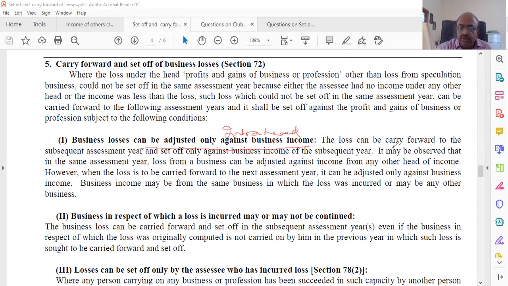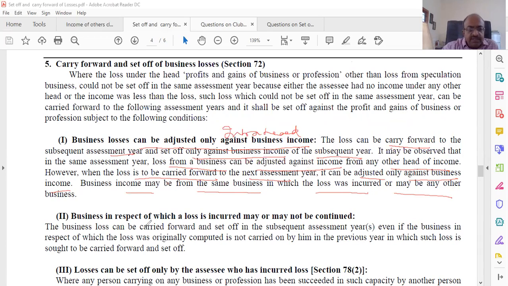Loss carried forward, the loss can be carried forward to the subsequent assessment year and set off only against business income of the subsequent year. It may be observed that in the same assessment year, loss from business can be adjusted against income from any other head of income. However, when the loss is carried forward to the next assessment year, it can be adjusted only against business income. Business income may be from the same business in which a loss was incurred or maybe any other business, but it should be business income. So only intra-head is allowed.